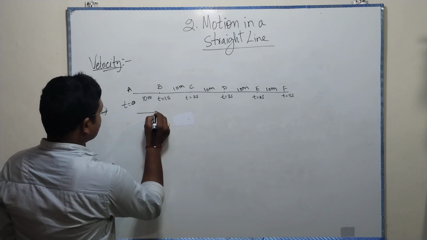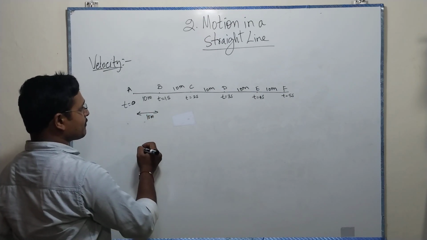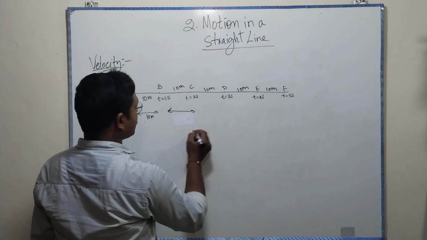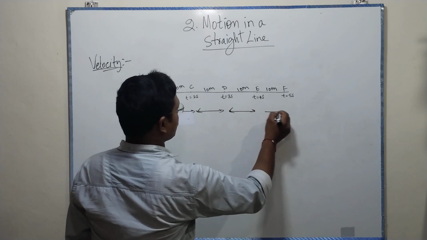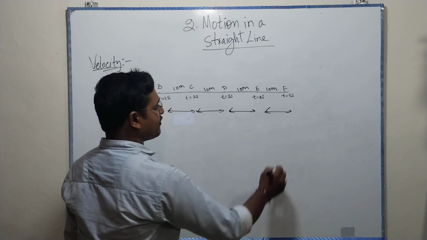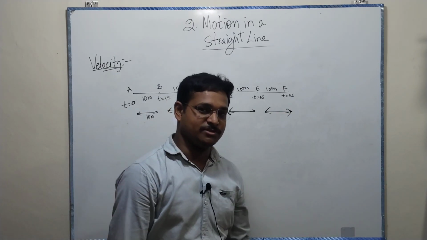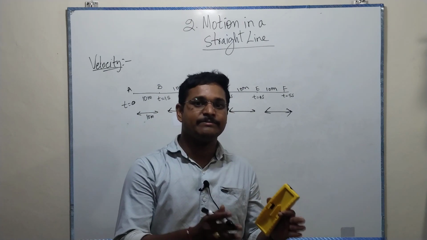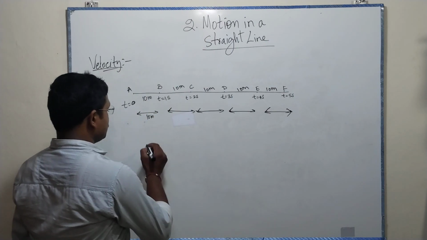Now in 1 second it covers 10 meters. In the second second also it covered 10 meters. In the third also it covered 10 meters. In the fourth and fifth, in every second it is covering 10 meters. Means the same length. Means the rate